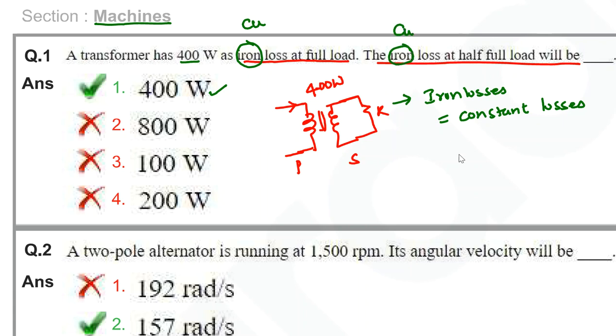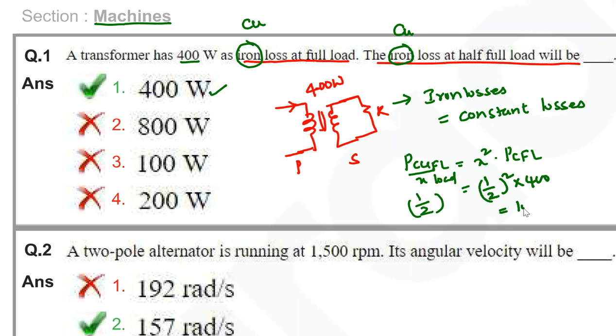Then P_cu at x load is equal to x square into P_cu at full load. Now P_cu at half of the full load is nothing but (1/2) whole square into 400, which is 100 watts.